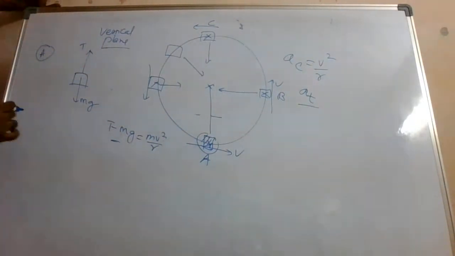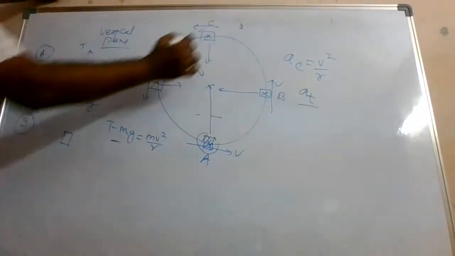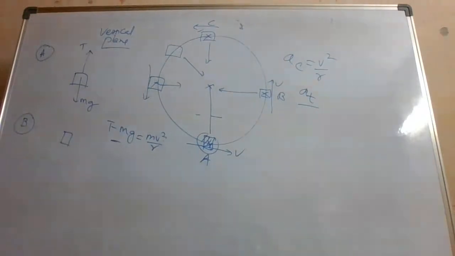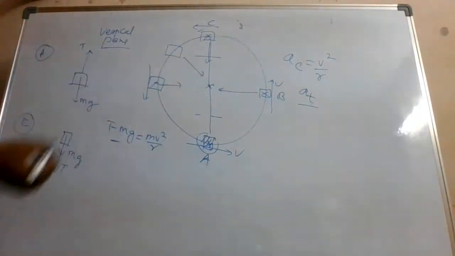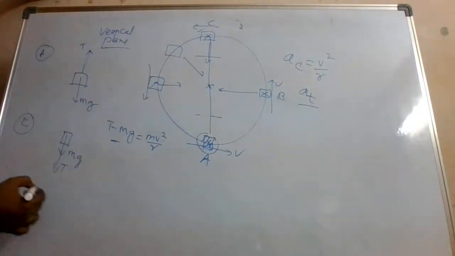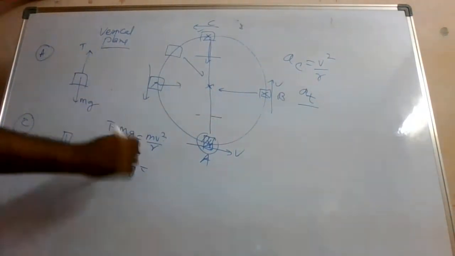Alright? Now let us try to draw the position B. What happens? Just write it down. And here at this position C, sorry, the topmost point. Position C, topmost point. Here what is happening? Here mg is acting downward only. T is also acting downward only. Here there is the thread, if you cut here, T will act downward. And here what is the net force? Net force is T plus mg. It is equal to the centripetal force.